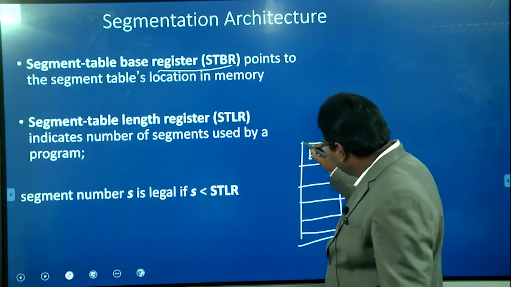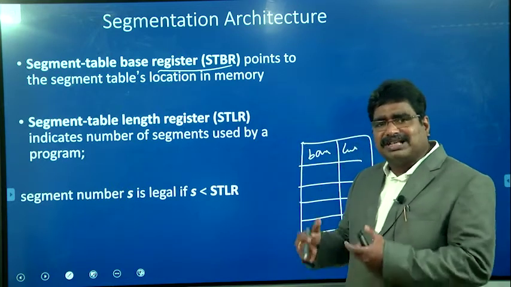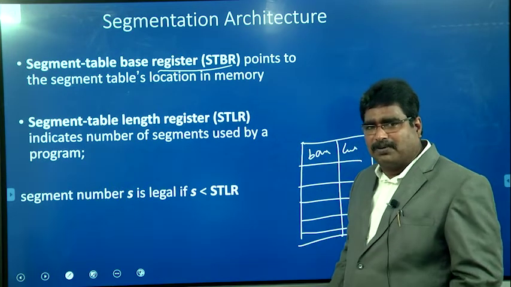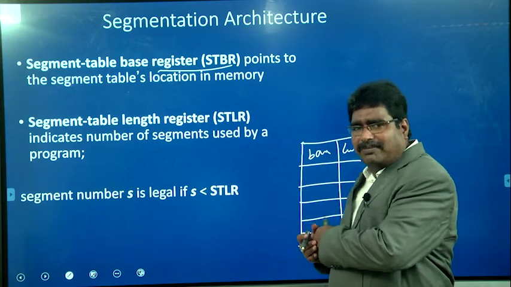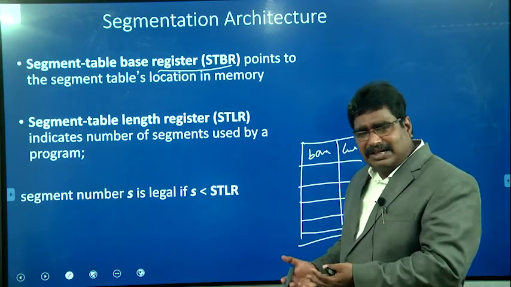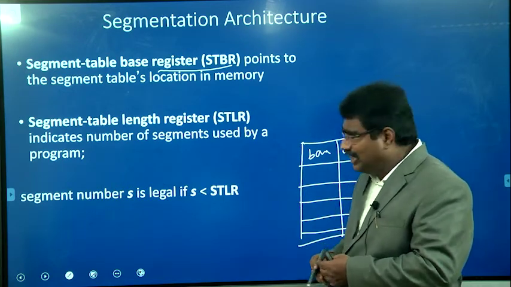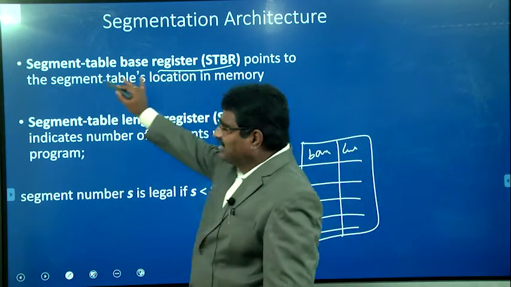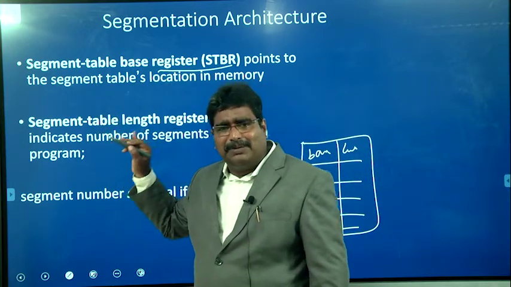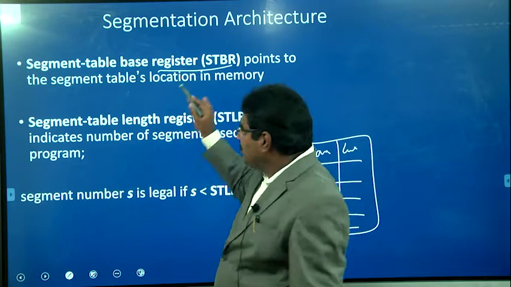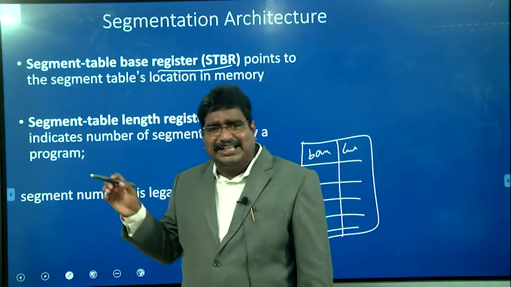So what is the starting address of the segmentation table of the particular process? Because it is also stored in the memory, the starting address of the segmentation table is held in the segmentation table base register. It is also called the STBR.